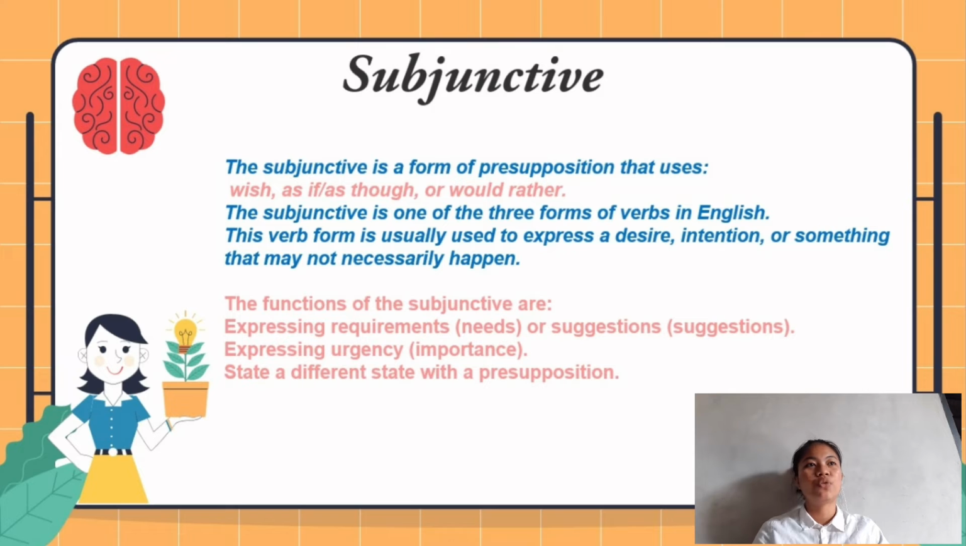The next material is subjunctive. The subjunctive is a form of clauses that use wish, as if, as though, or would rather. The subjunctive is one of the three forms of verbs in English. This verb form is usually used to express a desire, intention, or something that might not necessarily happen. The functions of the subjunctive are to express requirements, needs, or suggestions, to express urgency or importance, and to state a different state with a presupposition.